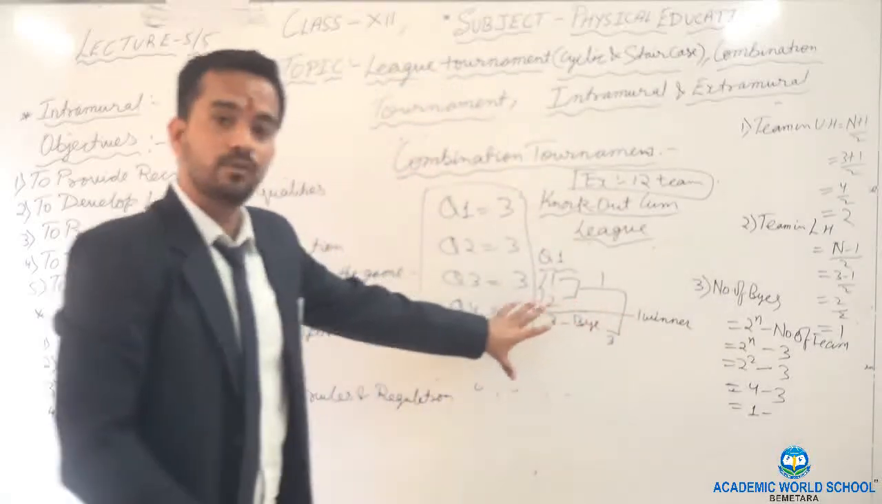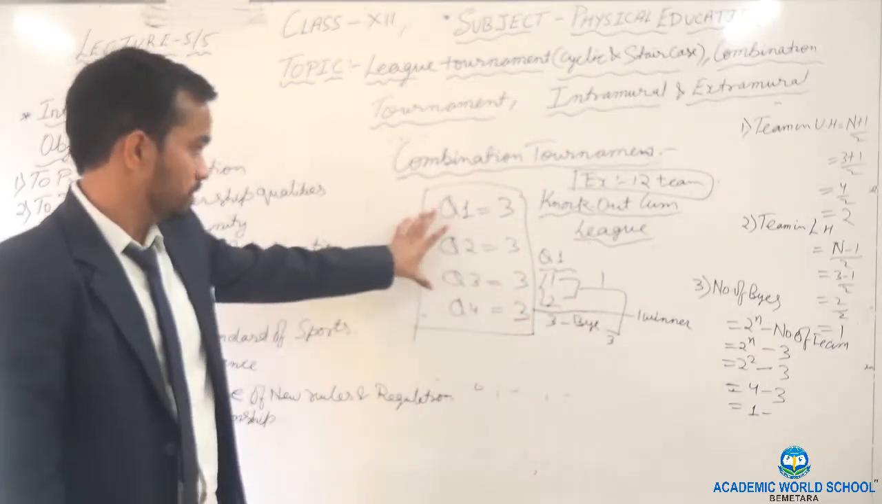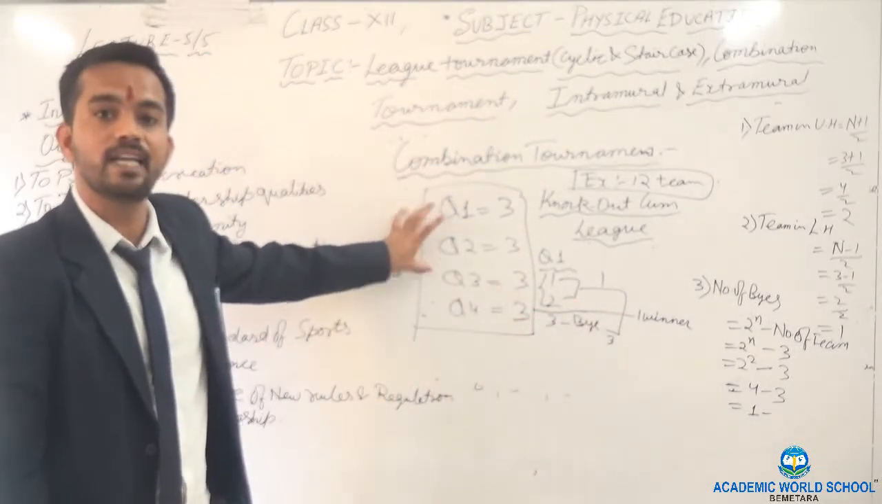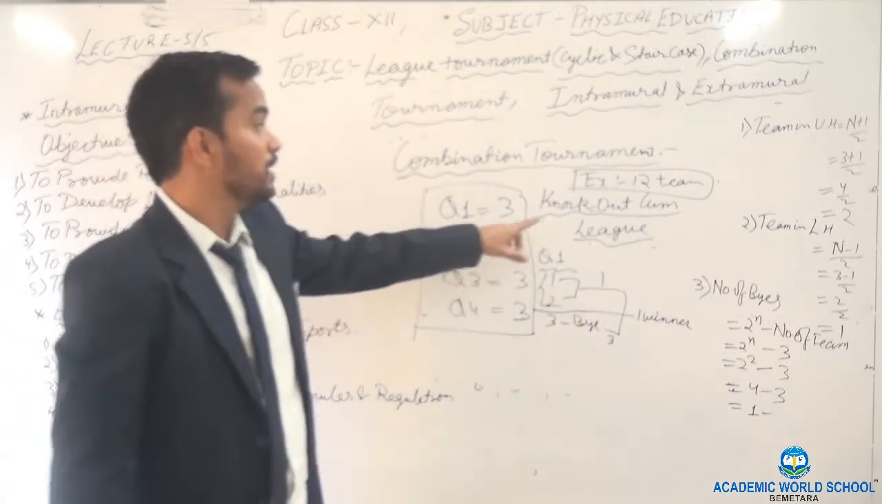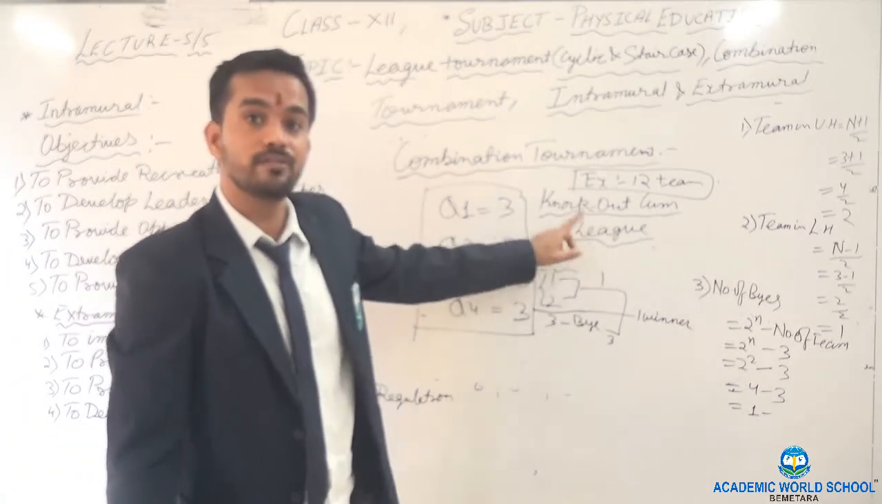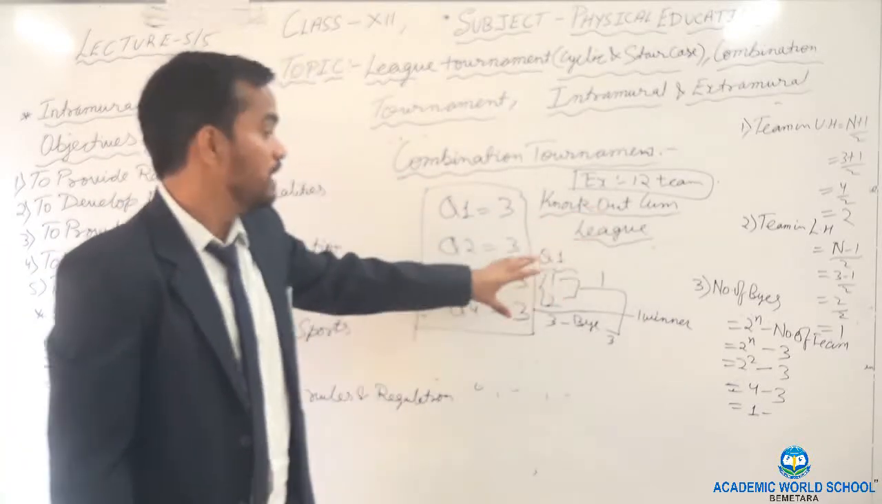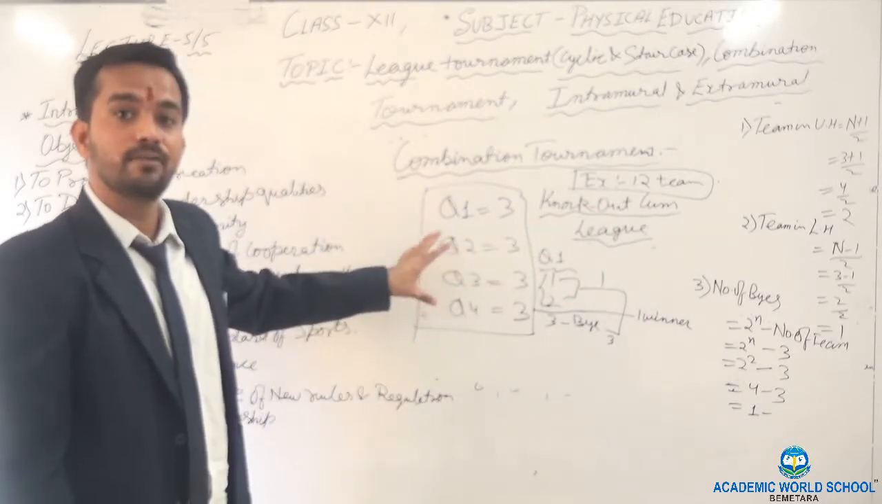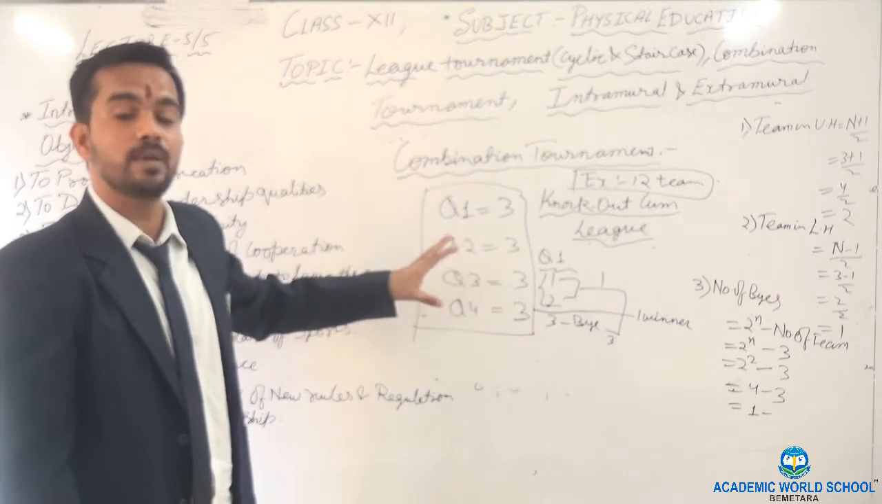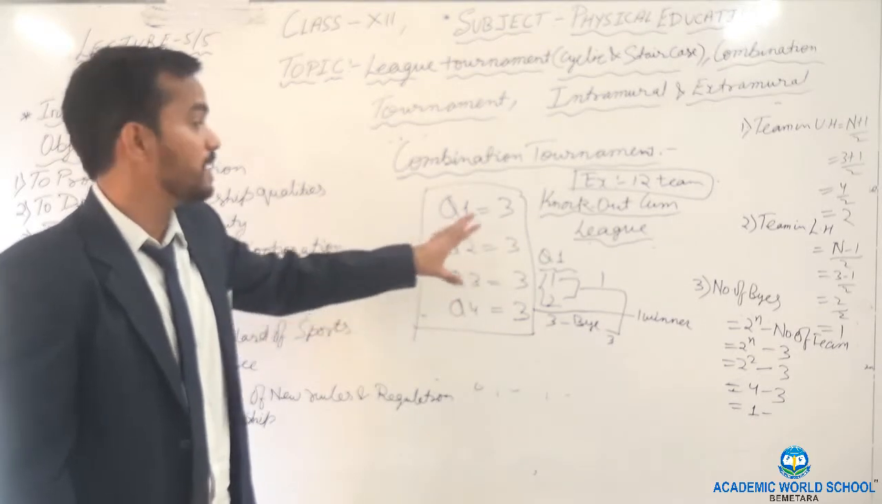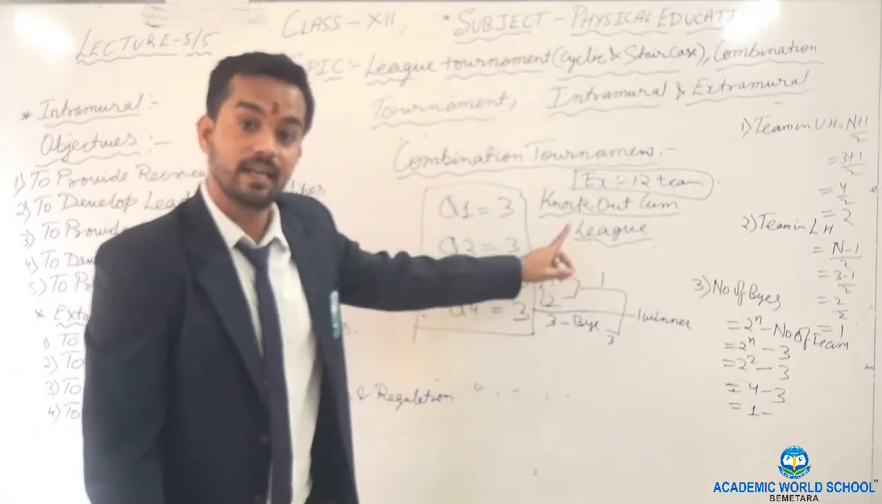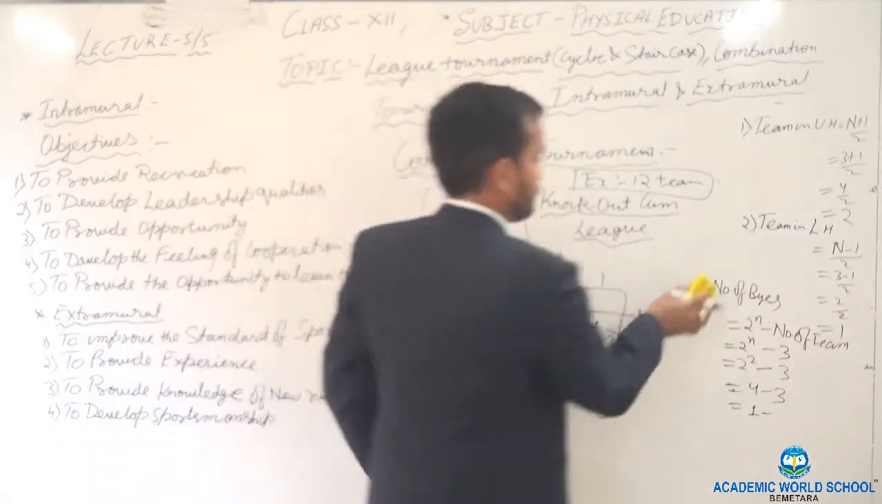Clear? By that you will come to know that from each zone, each quarter, you will get one team. First they play in their quarter on the basis of knockout. Now from each zone you will get one team, and those teams will play on the basis of league. Now how to prepare the league fixture?